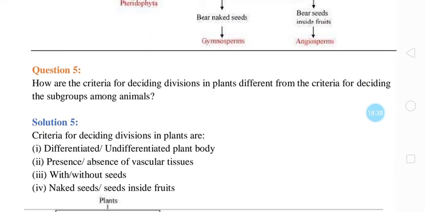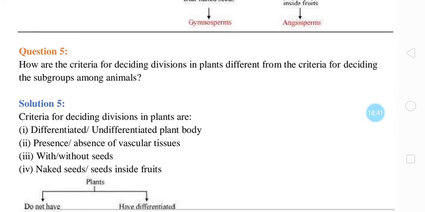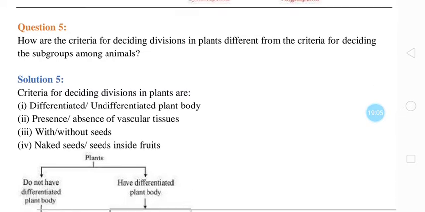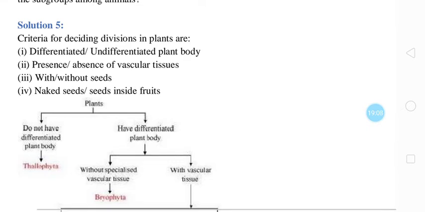Next question: how are the criteria for deciding division in plants different from the criteria for deciding the subgroups among the animals? So basically the question is that the criteria used for classifying plants are different from the criteria used for classifying animals. This is the basic question. Criteria for deciding division in plants are differentiated or undifferentiated plant body, presence or absence of vascular system, with or without seeds, naked seeds, and seeds inside the fruit.